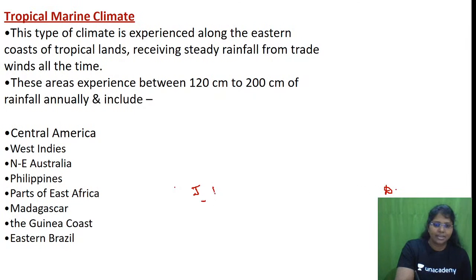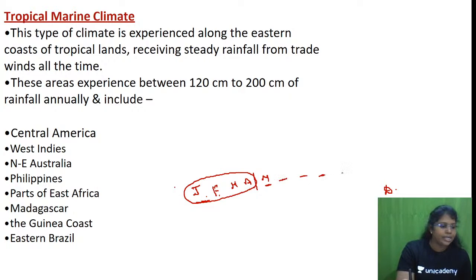See, January, February, March, April. These four months we have heavy precipitation. Yes or no? After that it slows down. From May to October we have a little rainfall. Again, the high rainfall starts from November and December. So can I say that starting from November till April, we have heavy rainfall in tropical marine?